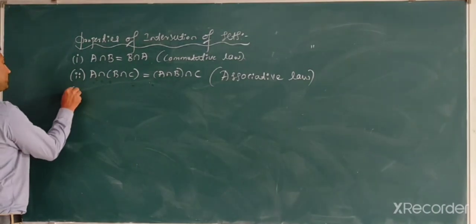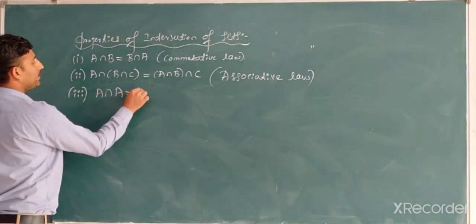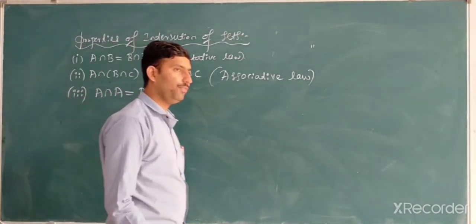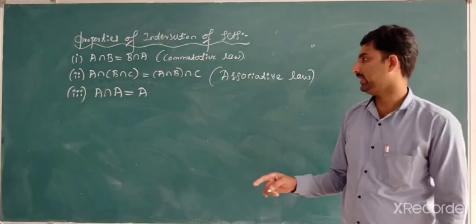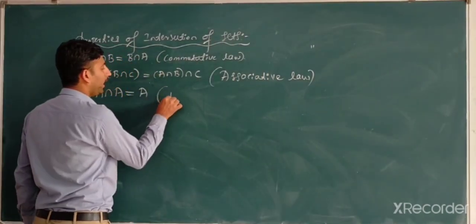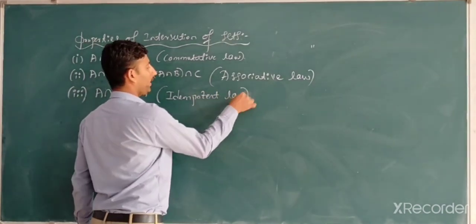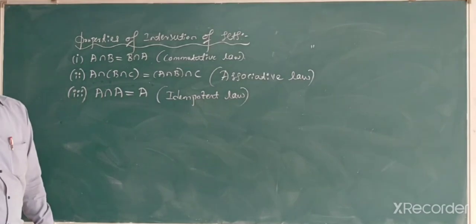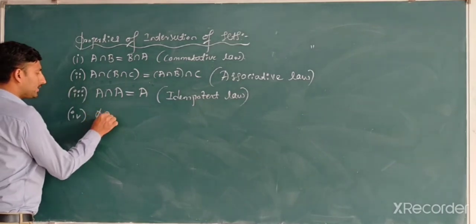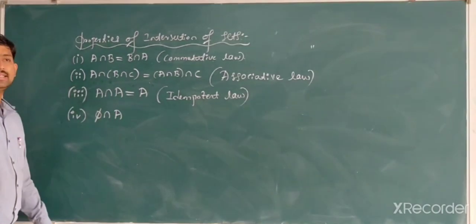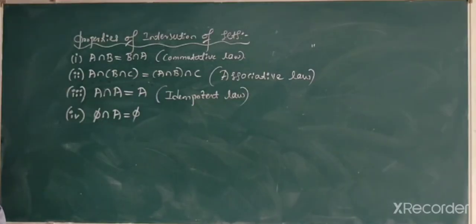After that, third one, A intersection A is equal to A. Correct? We have the same sets. Suppose A intersection A, which is nothing but A. That is nothing but idempotent law. Correct? A intersection A is equal to A. That law is considered to be idempotent. After that, fourth one, empty intersection A is equal to empty. Correct? Empty intersection A is equal to empty.